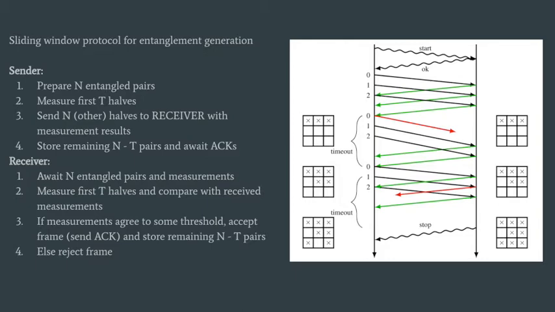In this picture, we show a sequence of 3 different cases of sequences of frames being sent. In the first sequence of transmissions, all frames arrived. In the second, the first frame is not received, and so no ACK is sent from the receiver. The sender waits for some time and eventually times out. That frame, which has already been stored, is discarded after the timeout. In the third sequence, the frame is received by the receiver, but the acknowledgement is lost. The receiver keeps the frame, but the sender discards their matching frame after the timeout. Here, because we are dealing with unidirectional entanglement, this entanglement frame will never be used. Eventually, the receiver will discard the frame depending on the storage time of the qubits.